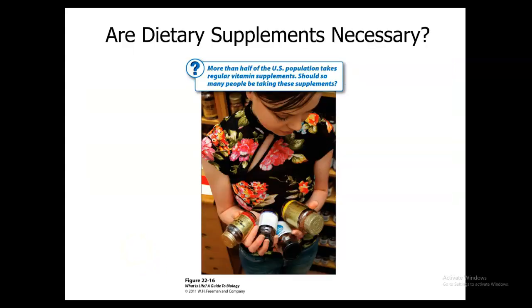So, knowing all this, are dietary supplements necessary? Well, more than half the U.S. population takes a regular vitamin supplement. Most of these people do not need this. If you eat a healthy, well-balanced diet, then more than likely you're getting everything that you need. And remember, you have to be careful, because a fat-soluble vitamin is actually stored in your body and used as you need it, and it could actually become toxic.